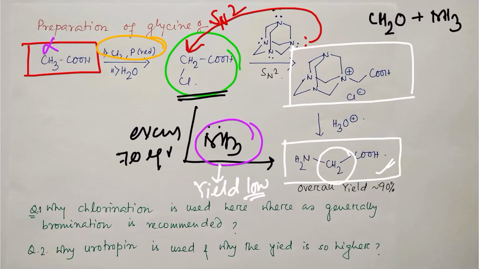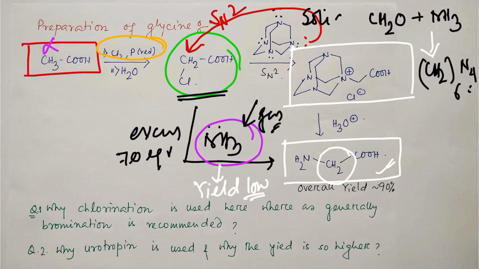Ultimately it results in hexamethylene tetramine. Remember this is actually a source of ammonia. But second, this ammonia molecule is a gas, but urotropin is a solid reagent, but actually not solid. When we are doing the reaction in a solvent, it is in the liquid phase, so reactivity is further improved.